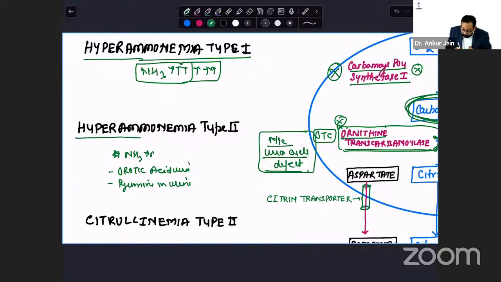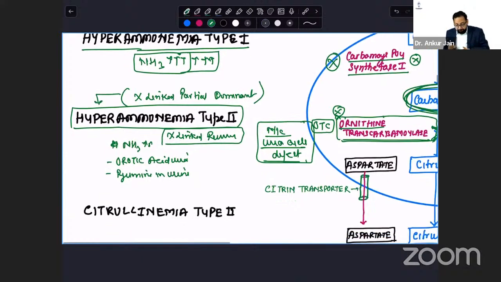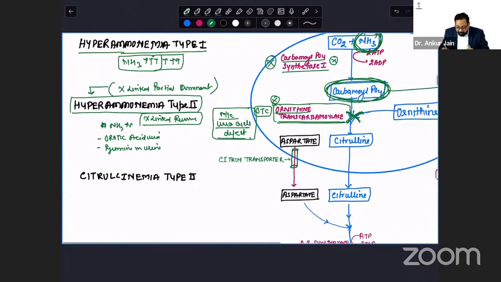So this is hyperammonemia type 2. It is X-linked recessive. In a few literatures, it is written that it is X-linked partial dominant. Type 2 hyperammonemia. Clear? In this, carbamyl phosphate will increase, ammonia will increase, citrulline will increase or decrease.